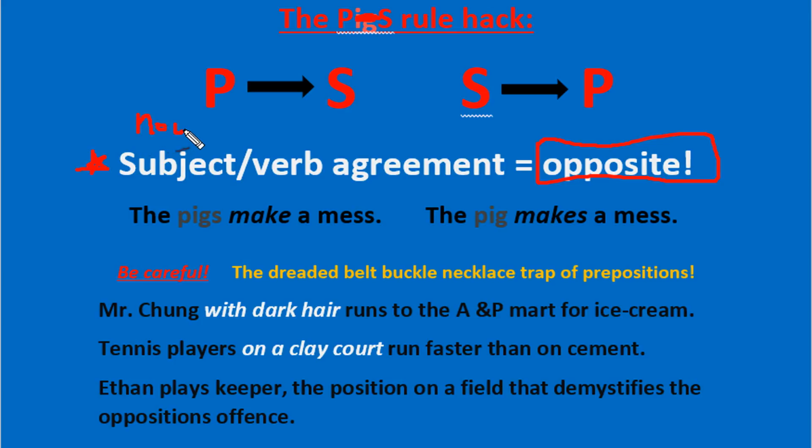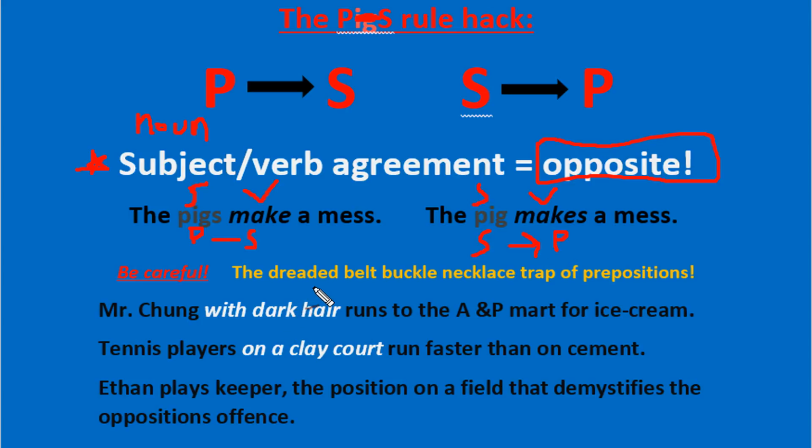Let's take a look at the first example. Example number 1: the pigs make a mess. Here is the subject and here is the verb. This subject is plural and the verb is singular. You see it? P goes to S. Example 2: the pig makes a mess. Here is your subject and verb again, and here we have singular now going to plural. They're opposite.